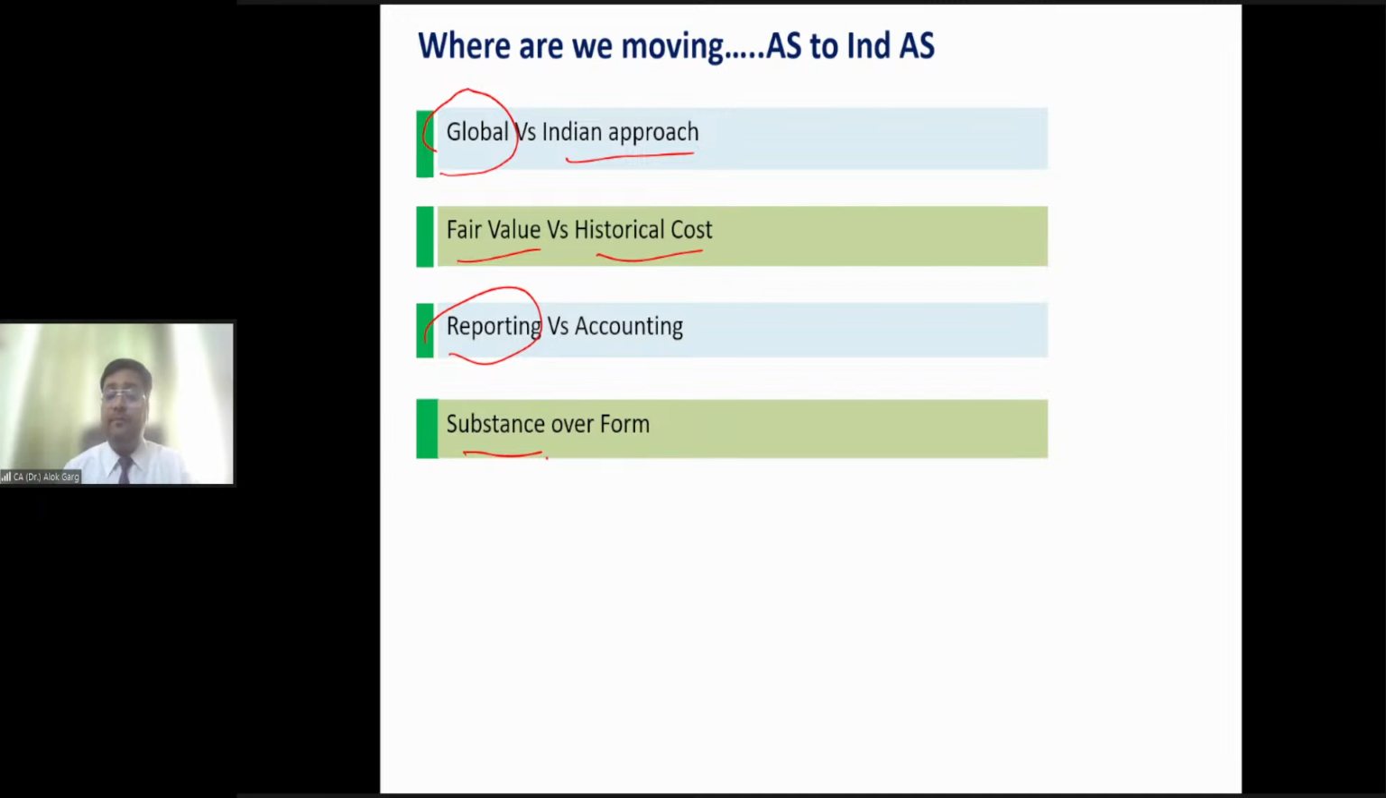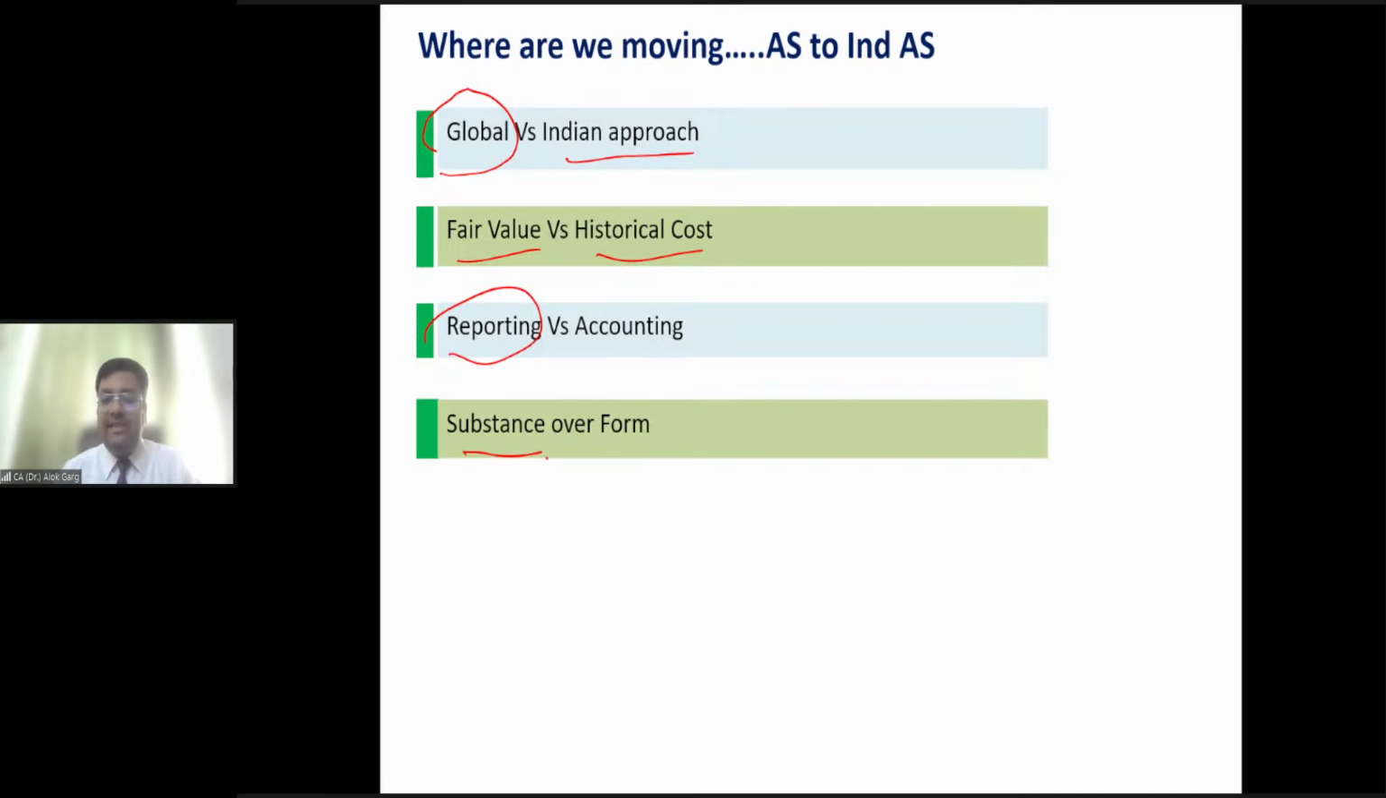Substance over form. Indian accounting standards are substance related standards, right? If I talk about consolidation, financial instruments, revenue recognition, leases, you will find all the standards are substance over form related standards. For example, what is the classification of preference share capital? In India, we can issue only redeemable preference share capital. Irredeemable is not allowed. So friends, what is the classification of preference share capital in India? You are showing it in share capital in accounting standard.